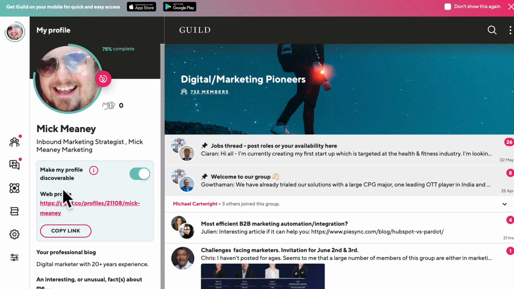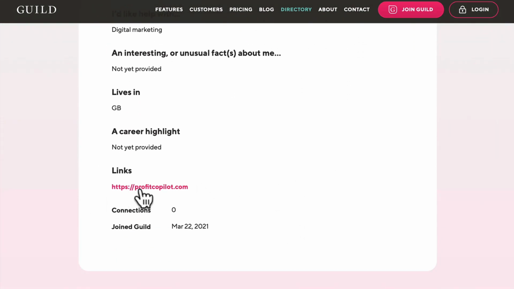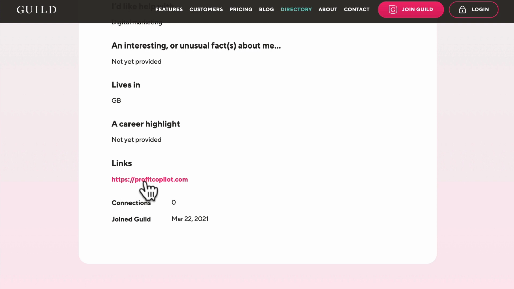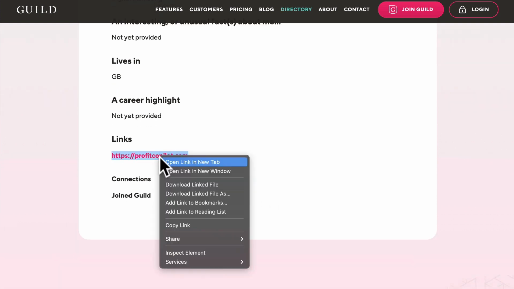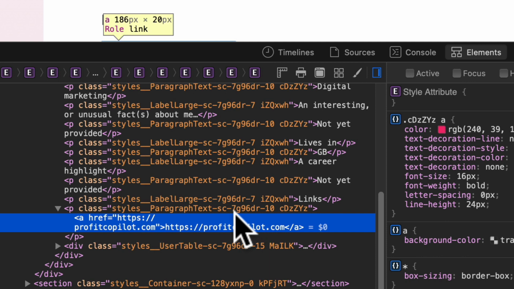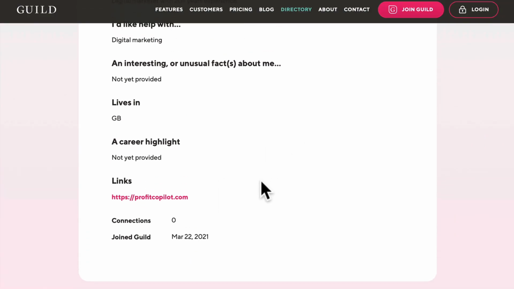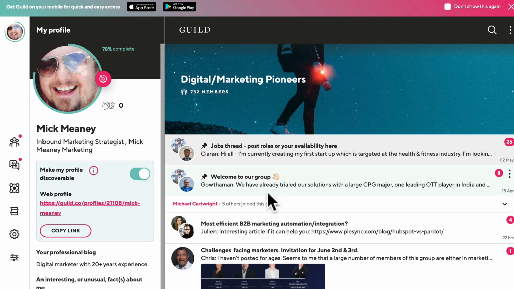Also, this is going to be a publicly viewable link. So if we go to that link, here we can see my profile with a link to my website. What's more, let's take a look at the actual code, because what we want to see is an absence of a nofollow. So there is the code. We can see that it is a dofollow link. So this is going to pass link juice. That's going to help your SEO. Okay, that's the first couple of ways to use it.